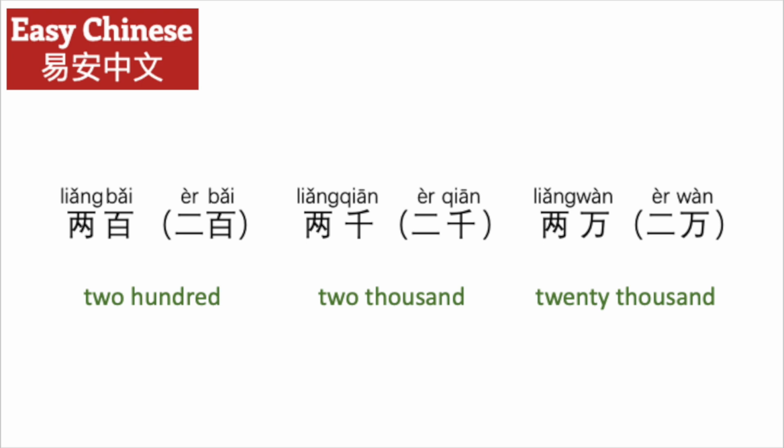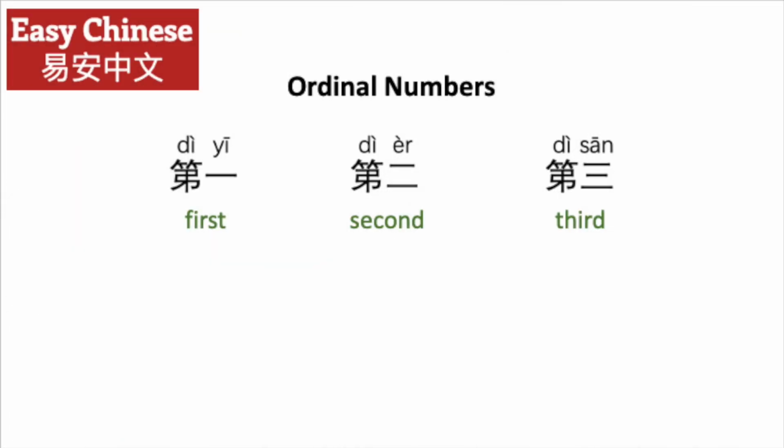You'll remember earlier we said 两个人 means two people. The use of 两 continues with other numbers. 两百, 200. 二百, 200. You can also say 二百, but it's more proper to say 两百. 两千, 2000. 两万, 20,000.